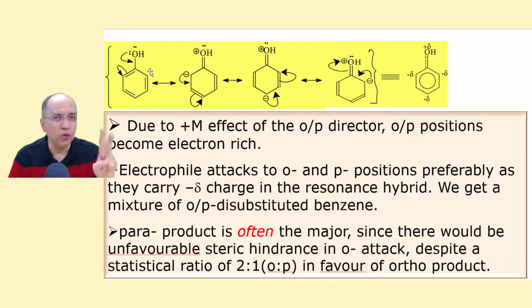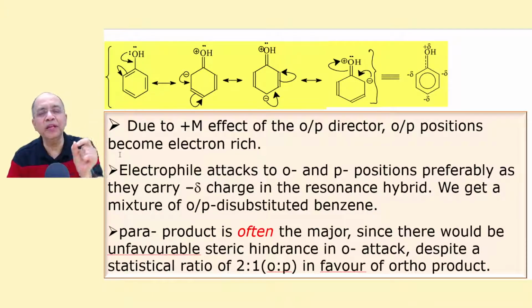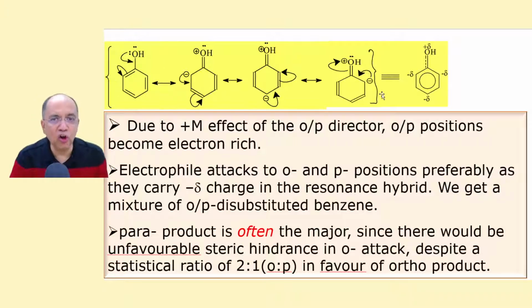What is the logic? We can explain this in 2 ways. The first way is to write the resonance structures of this group. Supposing phenol, we want to carry out SEAr with phenol, not benzene. Phenol is our substrate, and we will be carrying out nitration or sulfonation or whatever with phenol. Now let us draw the RSS of phenol.